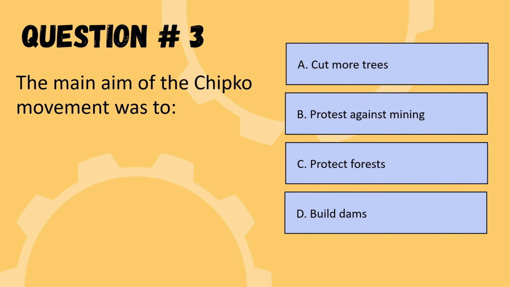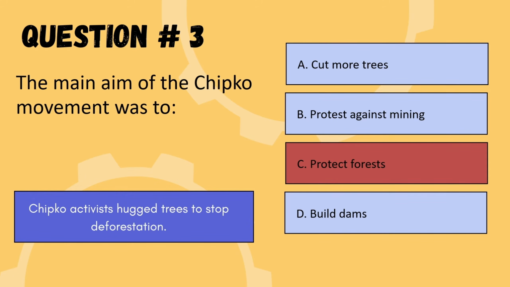Our next question is, the main aim of the Chipko movement was. Options are cut more trees, protest against mining, protect forest, or build dam. So the correct option was option C, protect forests. So we are moving to the next question.